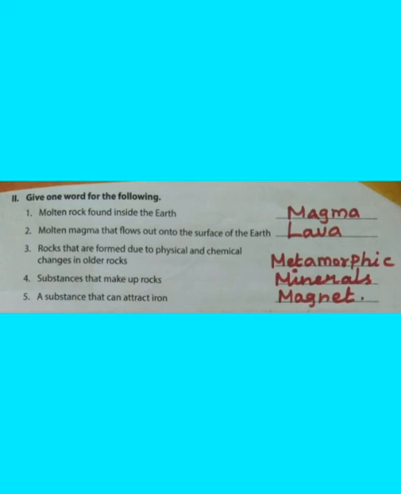So number 2, molten magma that flows out onto the surface of the earth. Answer: lava, L-A-V-A. So the molten magma that flows out onto the surface of the earth is called lava.